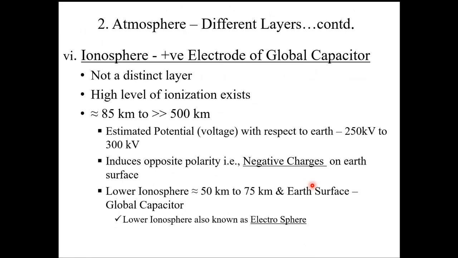The estimated electrical potential, or the voltage with respect to Earth, is not a small number: it is 250,000 volts, 250 kilovolts, to approximately 300,000 volts. That means 300 kilovolts. Remember, it's a huge voltage, and the lower atmosphere in particular has this potential nearly constant with respect to Earth. That means Earth is an electrode. This lower ionosphere is at a high positive potential of 250 kilovolts to 300 kilovolts, which is nearly constant.